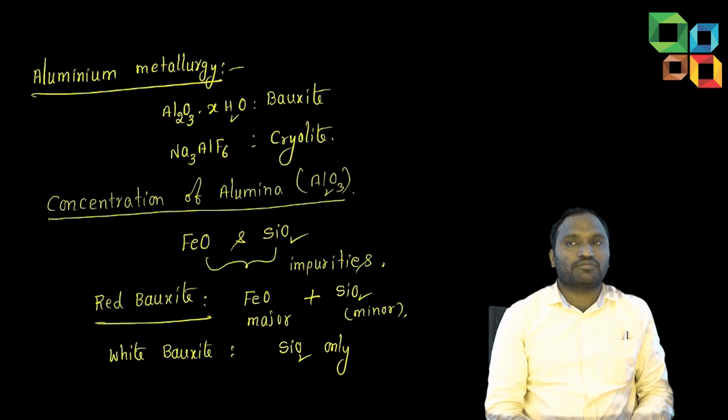So what is alumina? Al2O3. It is the anhydride form of bauxite. Al2O3 is alumina.